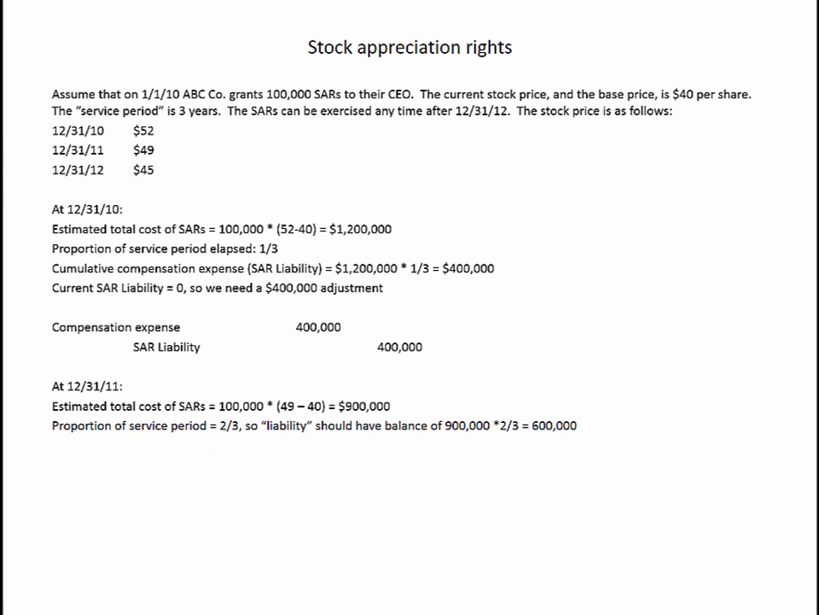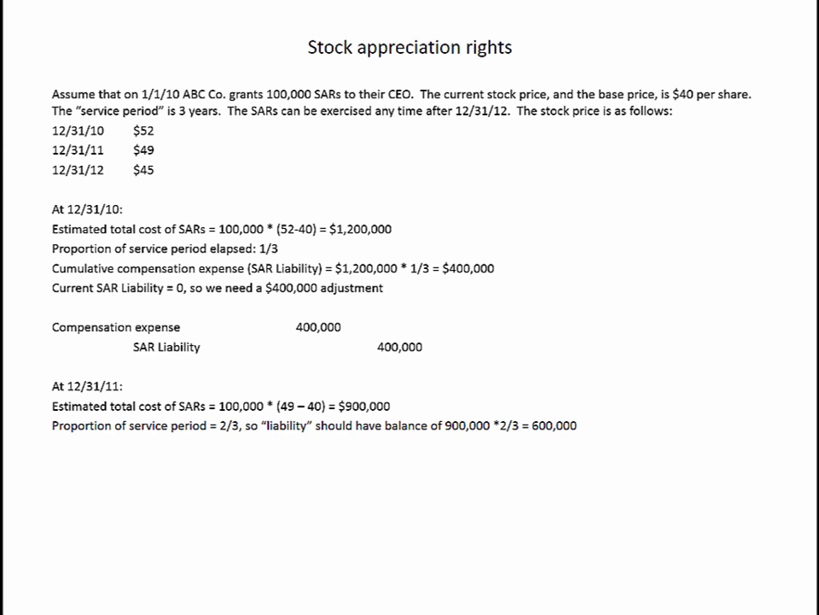At the end of 2011, the stock price has fallen a little bit down to $49, but again, we're going to follow the same pattern. Based upon what we know at the end of 2011, this stock appreciation right plan is going to cost us $900,000, 100,000 rights times $9 per right. Now 2/3 of the service period has elapsed.